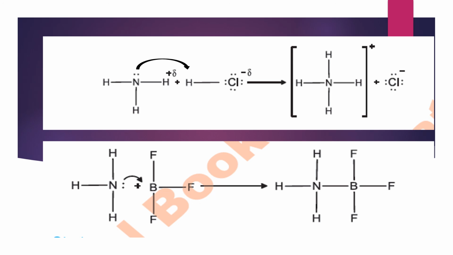In the second example you can see the reaction between ammonia and boron trifluoride. In this you can clearly see that nitrogen in the ammonia donated its electron pair to the boron trifluoride, and in this way a coordinate covalent bond is formed between the nitrogen and boron of the boron trifluoride, and the complex is formed. In this, ammonia is donating the electron pair, so it is the Lewis base, and boron trifluoride is accepting the electron pair from the ammonia, so it is the electron pair acceptor, so it will act as the Lewis acid.